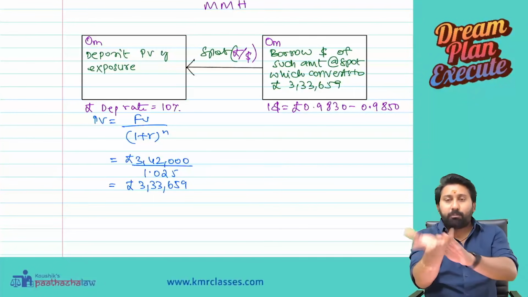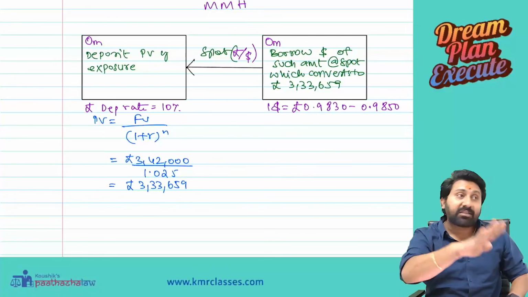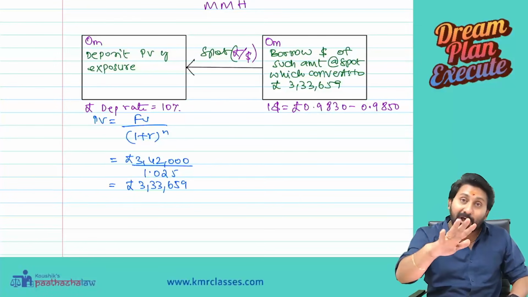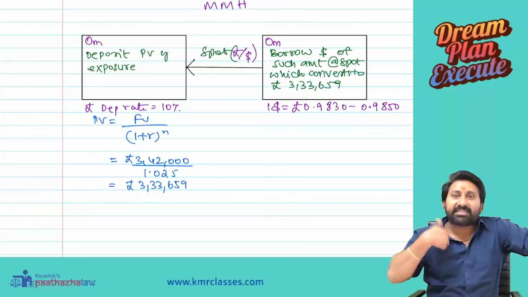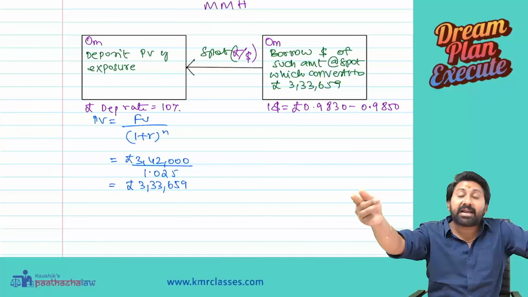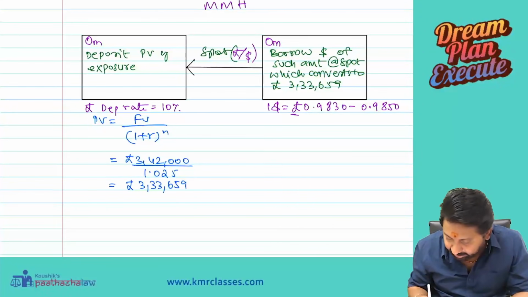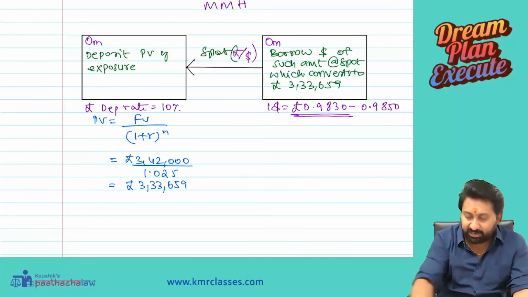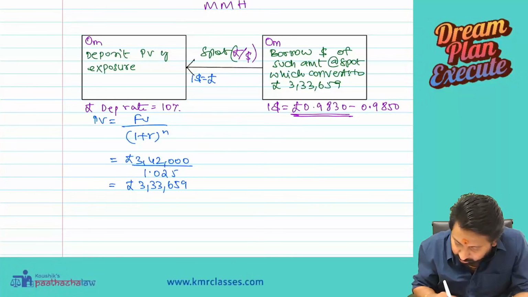What you have to do? You borrow dollar, convert dollar into pound and invest there. To convert that dollar, we have to sell dollar and buy the pound. So what is happening to the dollar? Sell. So we are selling the dollar. The bank has to buy the dollar. The bank buys at a lower rate. Lower rate is the bid rate. So what is the bid rate? 0.9830. So $1 equal to 0.9830 pounds.